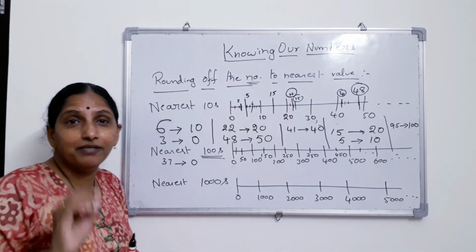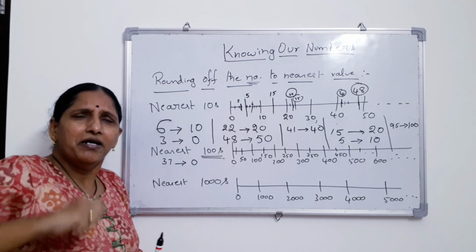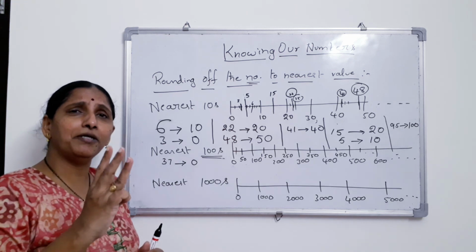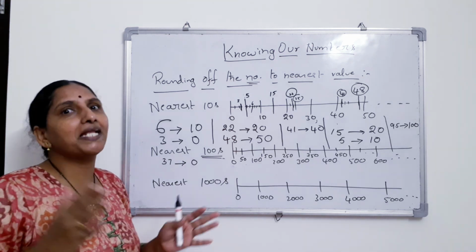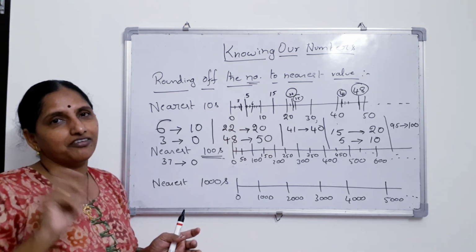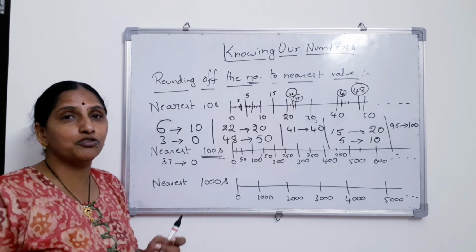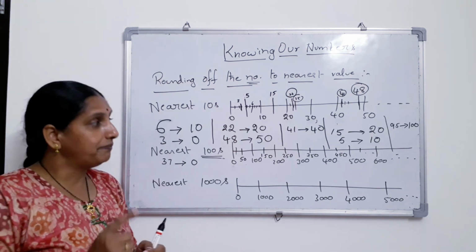Out of 40 marks, if you get 37 marks, you will come very happily and say, Mama, I lost only 3 marks. I got 37. Big number, isn't it? In the denominator when you have 40. For 40 marks, if you get 37 in the classroom, even your teacher says, very good. But for 100,